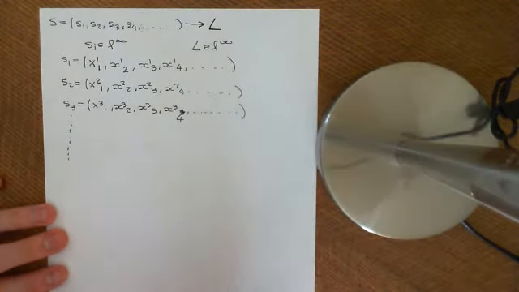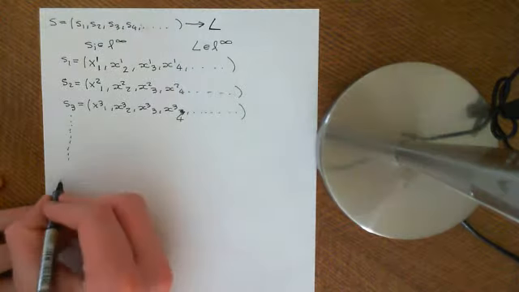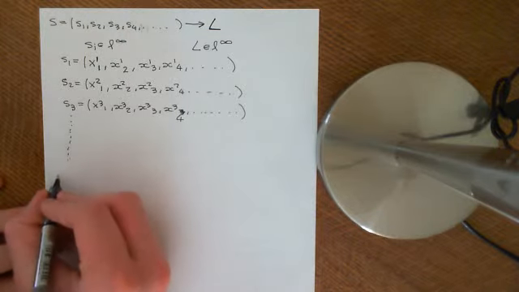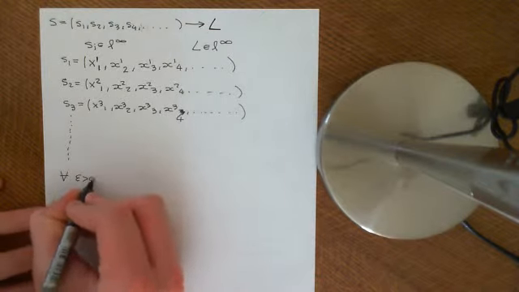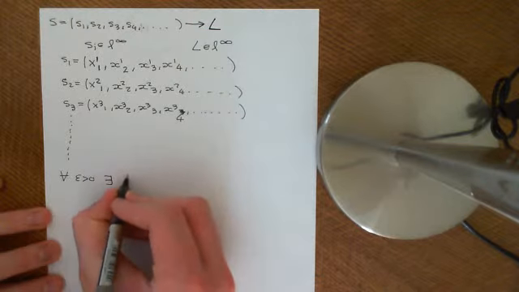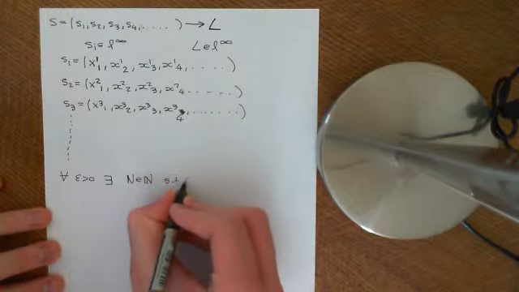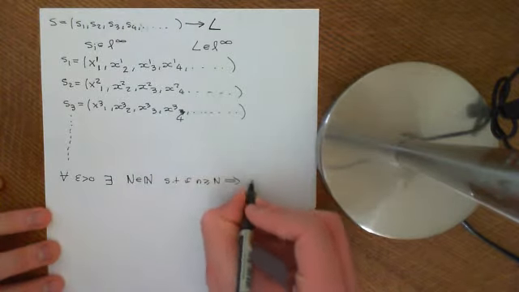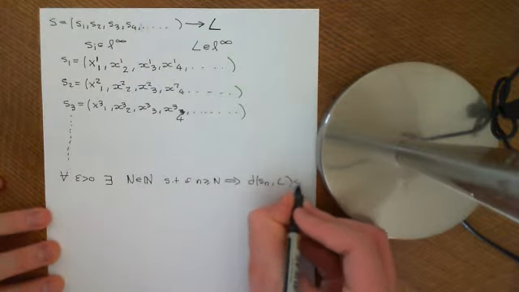Okay, so what does it mean to say that this sequence converges to L? Well, it means exactly what it means in an abstract metric space. So let's just recall the definition in an abstract metric space. It means that for all epsilon greater than 0, there exists some big N, which is an element of the natural numbers, such that if little n is greater than or equal to big N, it implies that the distance between s little n and the limit L is less than epsilon.